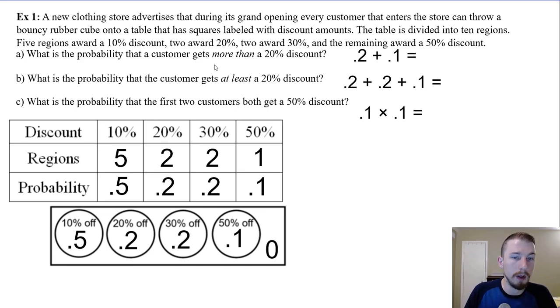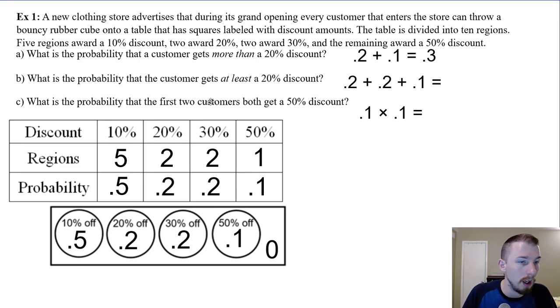Okay, so what's the probability the customer gets more than 20%? So more than 20% would be 30 or 50%. Because these two are disjoint, we can just add them together using our addition rule, right? So the probability of getting a 30 or 50% is going to be added together, which is just 30%.